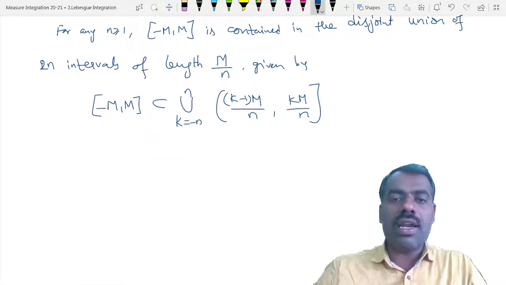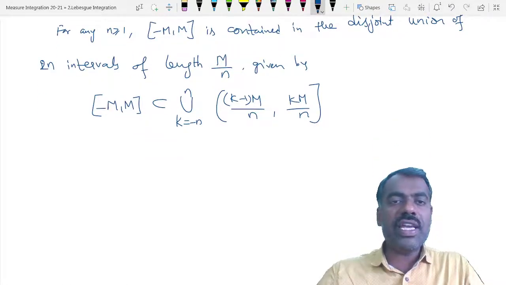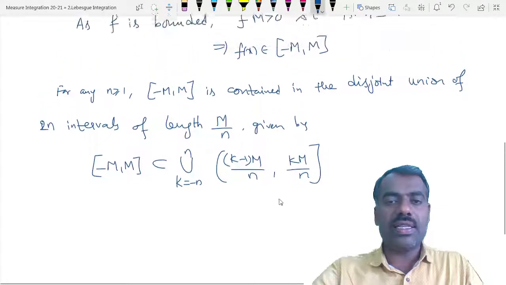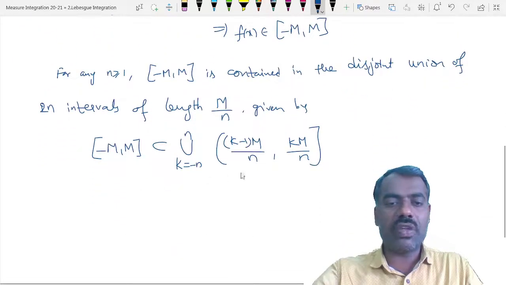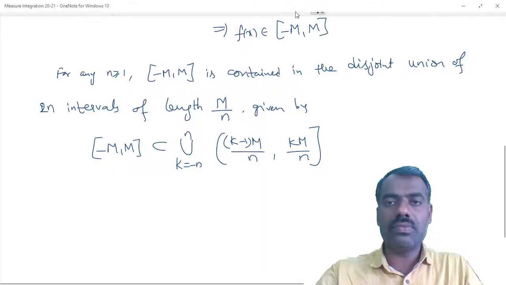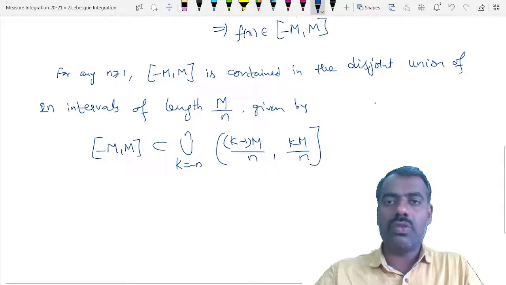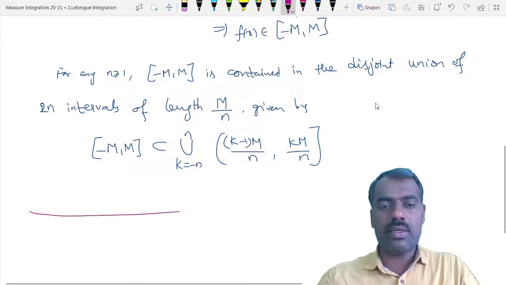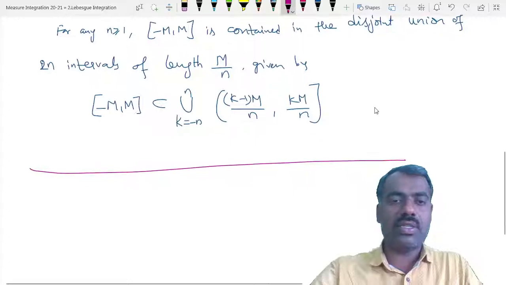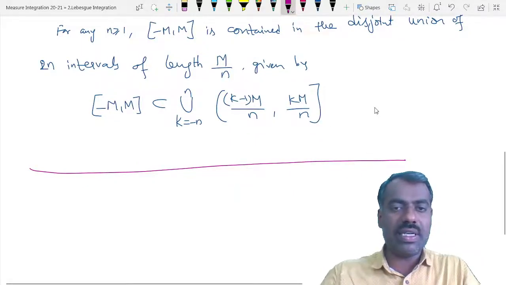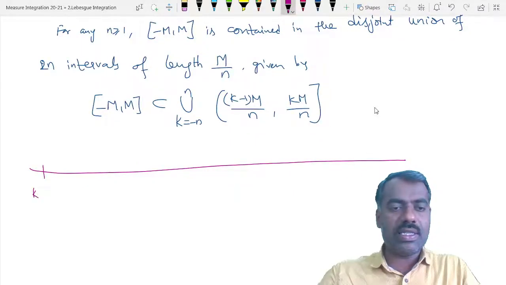Then now if you take any x, because f of x belongs here, f of x is here. So if you draw a line here, then this is how the intervals of minus m comma m look. This is k minus 1 times m by n.